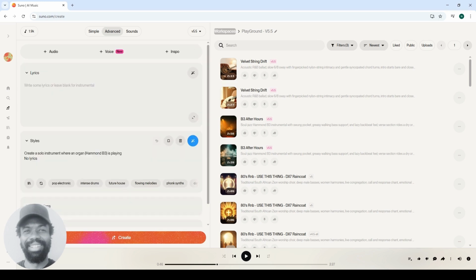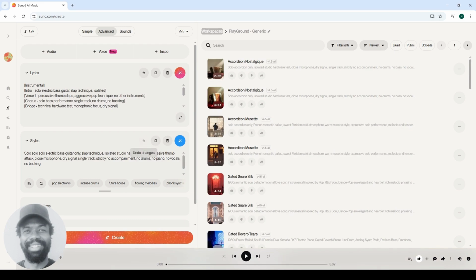Obviously, the first trick is to avoid some of those trigger keywords, especially the genre keywords. So you might try to avoid keywords such as rock, pop, R&B. Those are immediately going to trigger the AI into having some kind of bias. So instead, the prompt itself has to focus entirely on the instrument. You can also reinforce the instrument inside of the lyrics field. For example, you can add a tag like instrumental, and then in the style field, at the start of the description of the style, you have to be repeating the word solo. You have to try and repeat it as many times as possible.